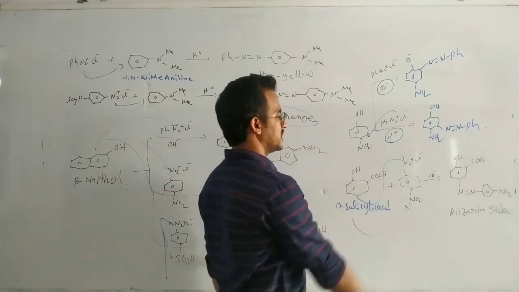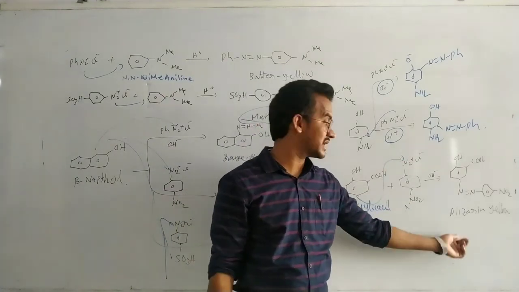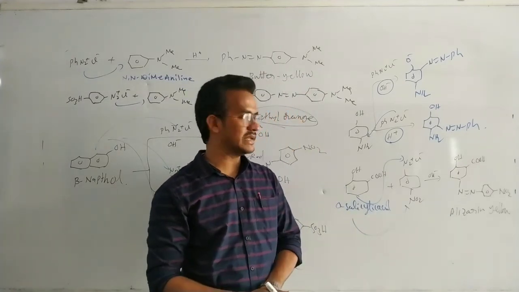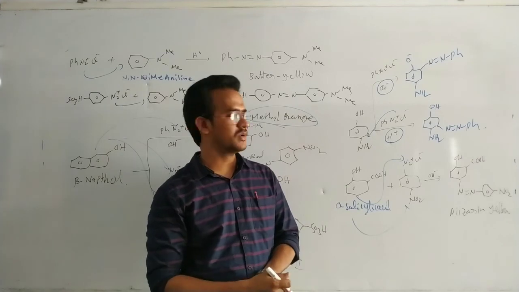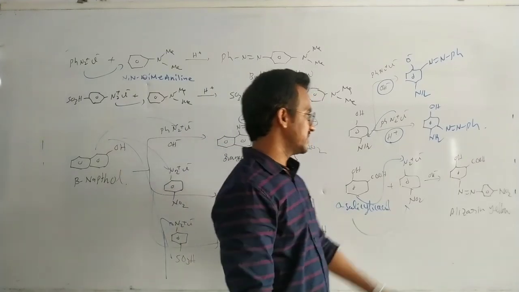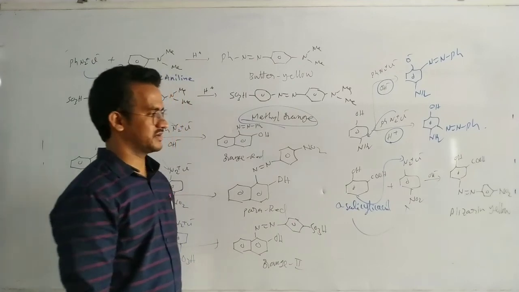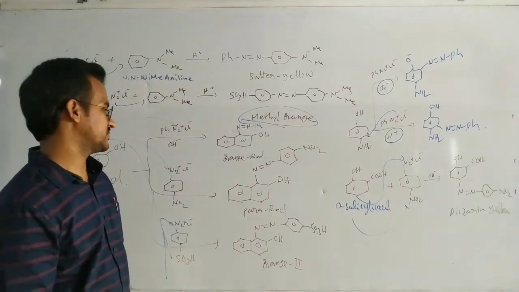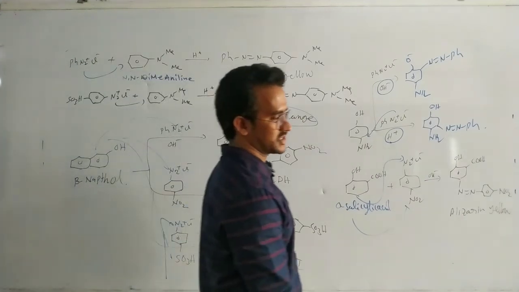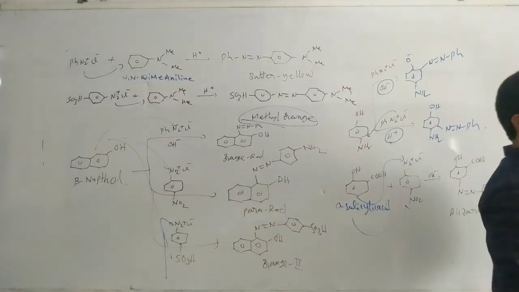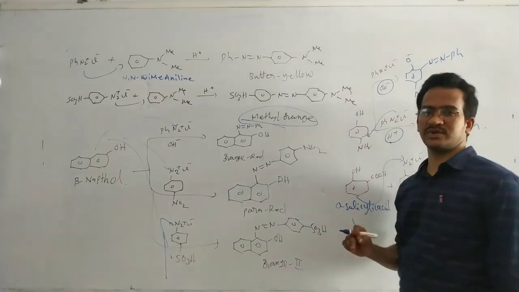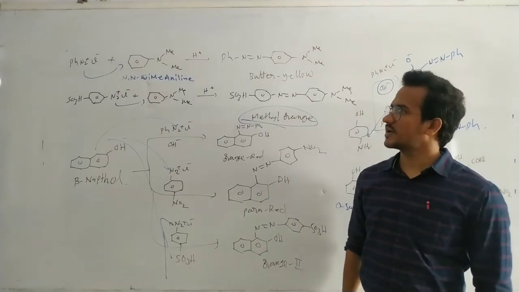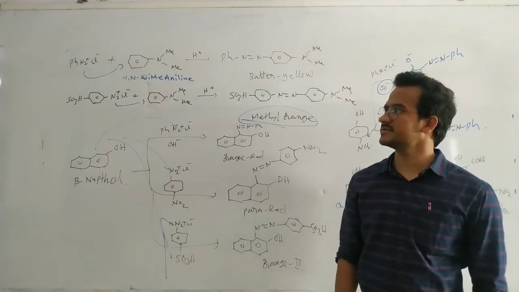On coupling with this compound, here para, we will get the alizarin yellow. Okay, so you can check and see the alizarin yellow just by Googling it. Okay, you have a mobile or computer in your hand. Okay, so the coupling reactions, that is about the amines. So this is a very important chapter for competitive examinations, so you must be very perfect with this chapter. Okay, that's it.